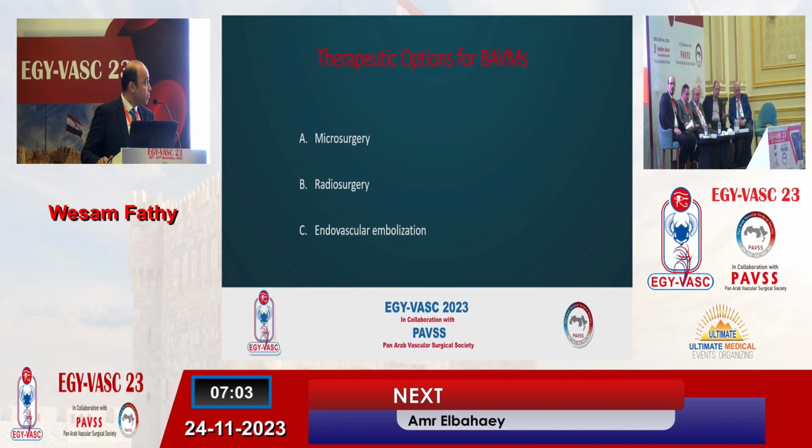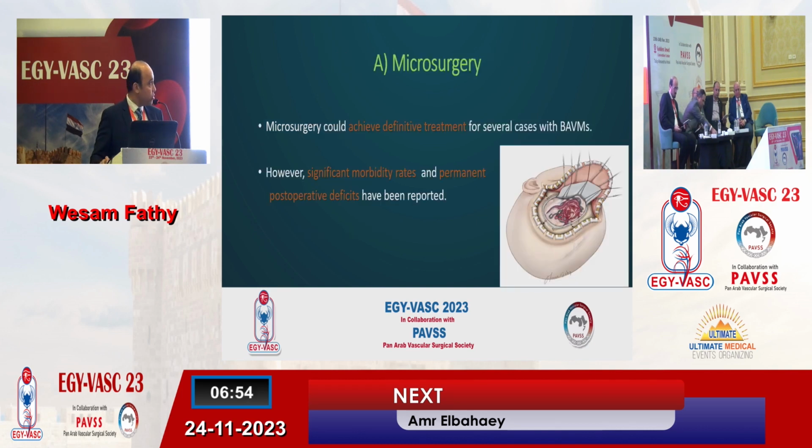There are three options for treatment of brain AVM, as we know. The first one is microsurgery, then radiosurgery, and endovascular embolization. Regarding microsurgery for brain AVM, it achieves definitive treatment, but it carries a risk of significant morbidity with permanent post-operative deficit.